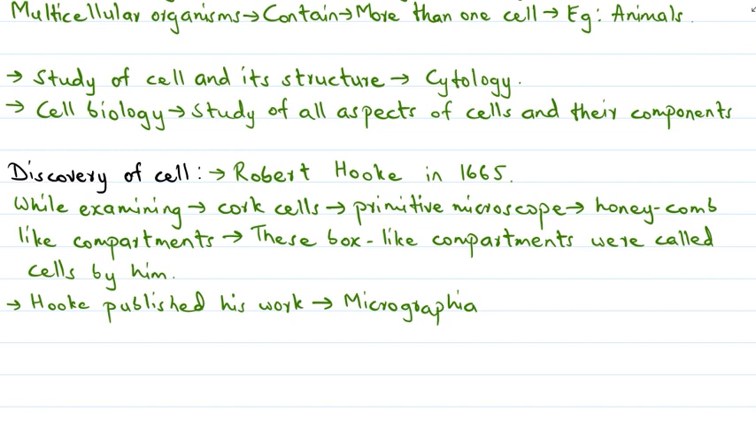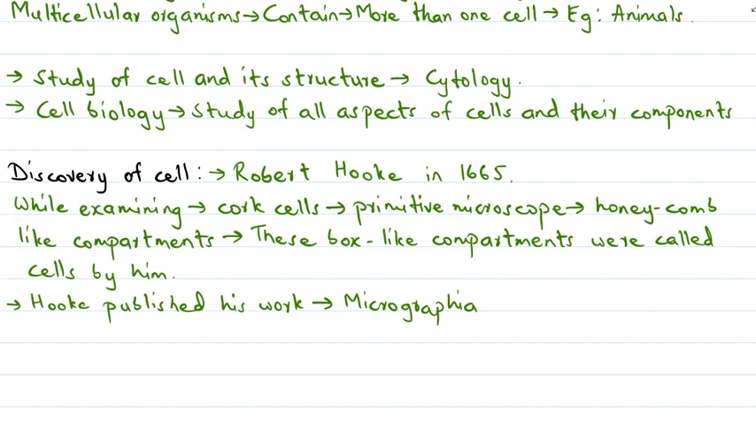However, for the next 150 years, the information about cells was very little, because at those times there were no advanced microscopes available. It was only after the discovery of improved microscopes with higher magnification that the information about the structure and the functions of the cells became available.